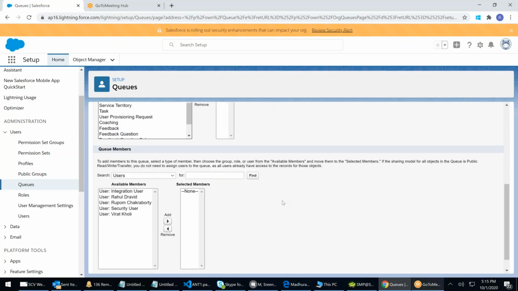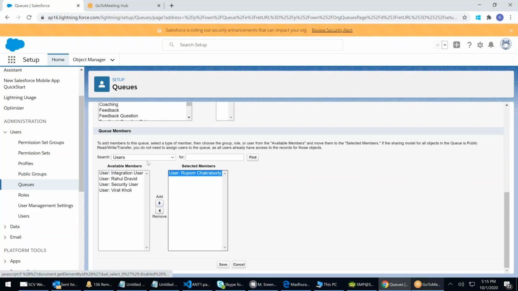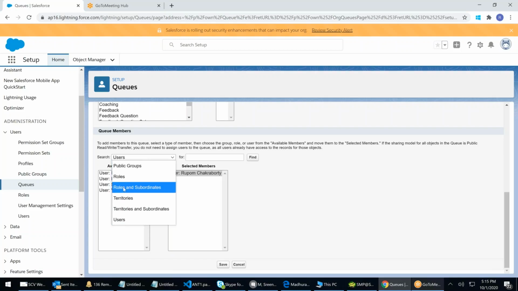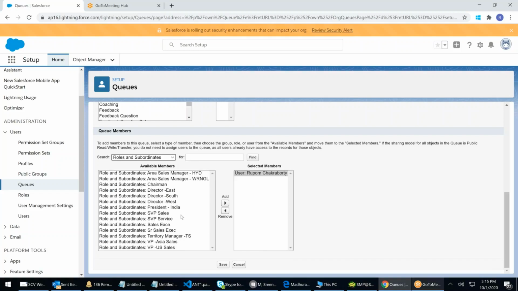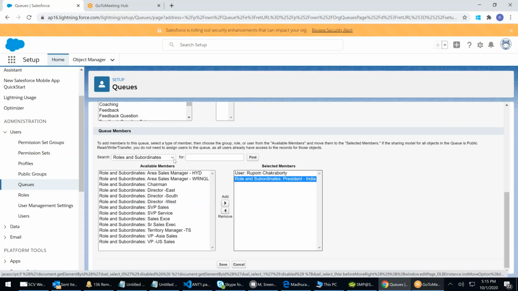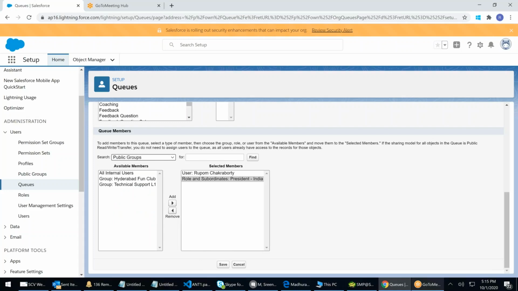Okay, fine. Who will be handling this queue? You can add a person directly. Rupam will be handling. You can add by roles and subordinates. Roles, anybody with territory manager, or roles and subordinates, anyone below President India. You can say by group. By group, I will say technical support 1.